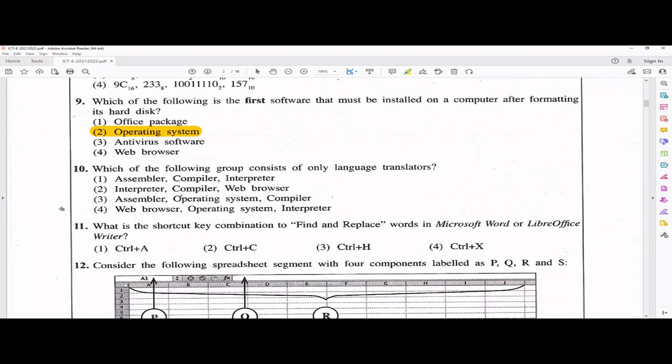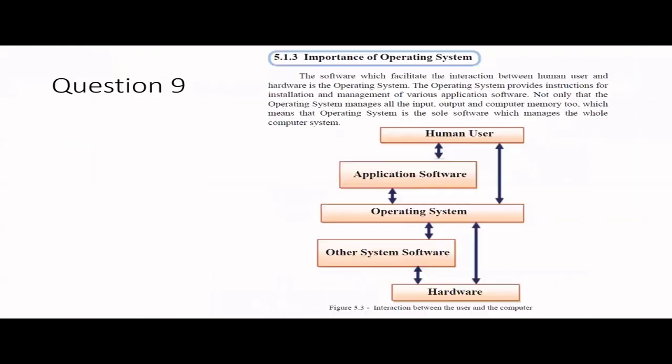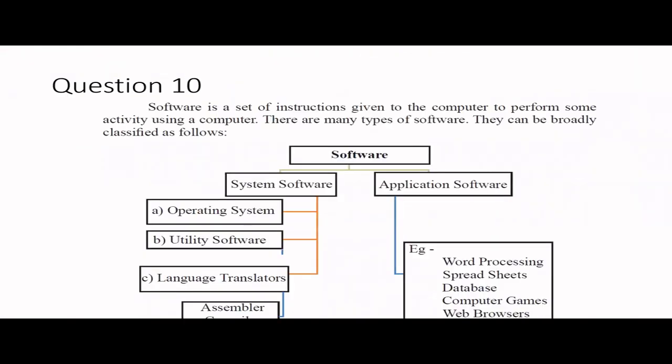Okay, 10th one, which of the following group consists of only language translator? So let me quickly remind what is language translator. Yeah. So usually software, if you think about software, what is a software, right? It's a set of instructions given to the computer, right? So software can be classified into system software and application software.